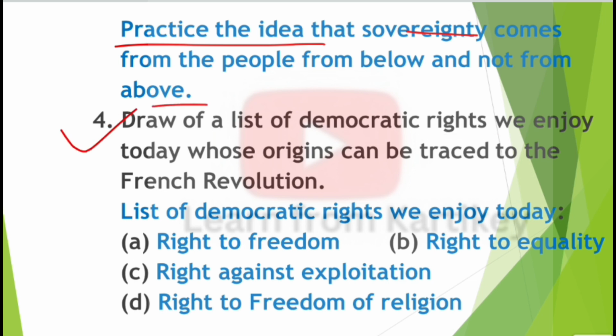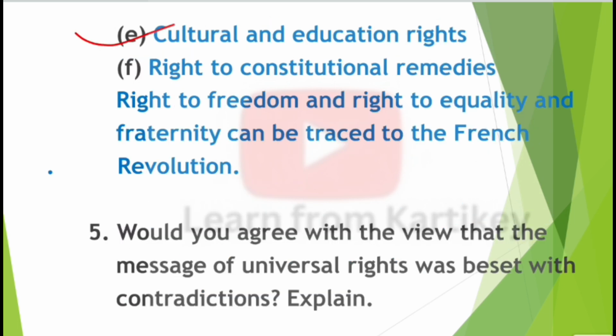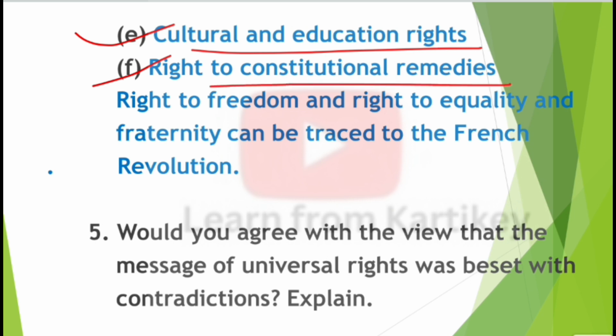Next question, question number 4. Draw a list of democratic rights we enjoy today whose origin can be traced to the French Revolution. So answer, list of democratic rights we enjoy today. So first one, right to freedom. Second, right to equality. Third, right against exploitation. And fourth, right to freedom of religion. And fifth, cultural and educational rights. And sixth, right to constitutional remedies. Right to freedom and right to equality and fraternity can be traced to the French Revolution.